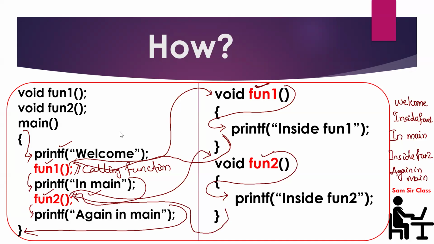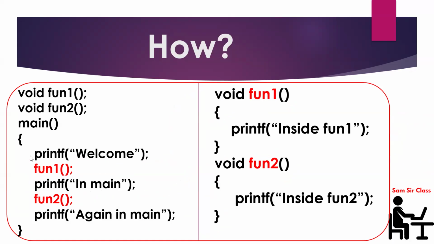Okay. So this is what we have understood through the example: how a function works. And we have written the function prototype here. void fun1, you have to write void fun1. This is void fun2, you have to write void fun2. For the time being, just try to understand void is nothing but a data type. If you don't know what a data type is, you have already done a video on data types. So void is a data type only.